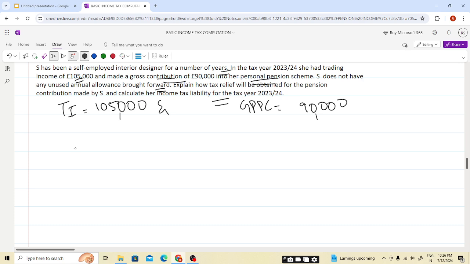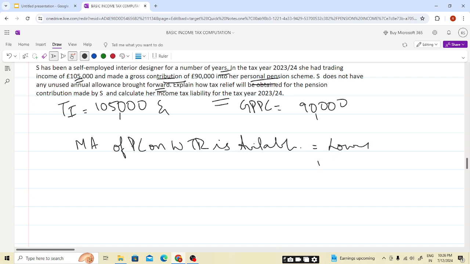Maximum tax relief. So the maximum amount of pension contribution on which tax relief is available is the lower of 1 and 2. I hope this is clear.